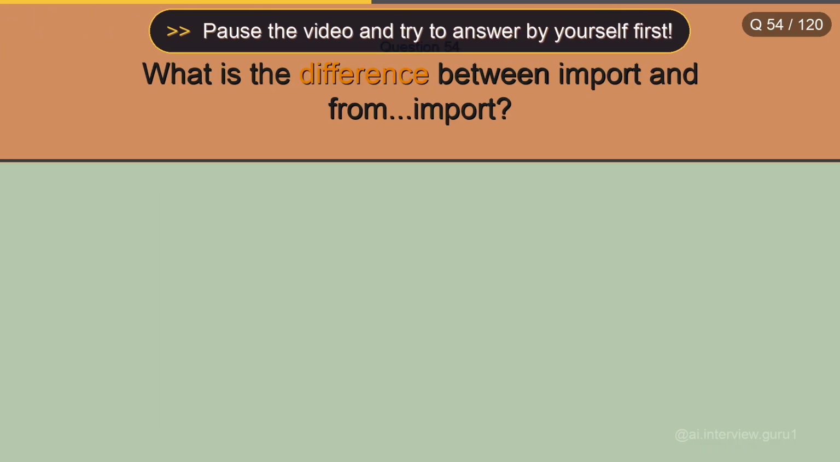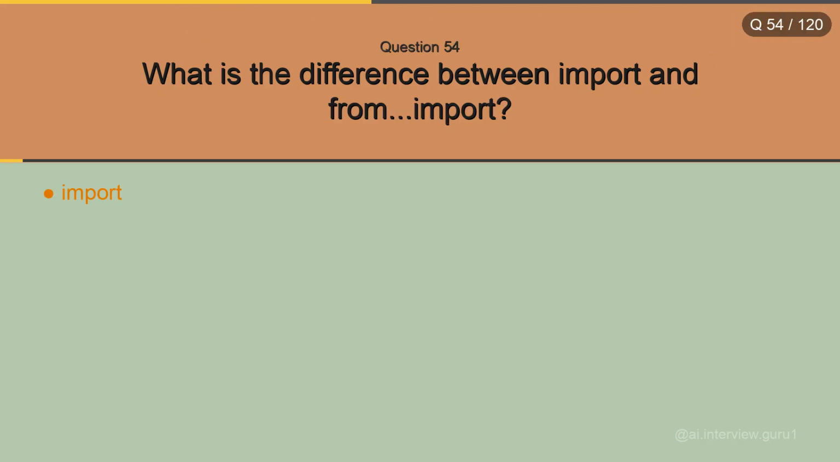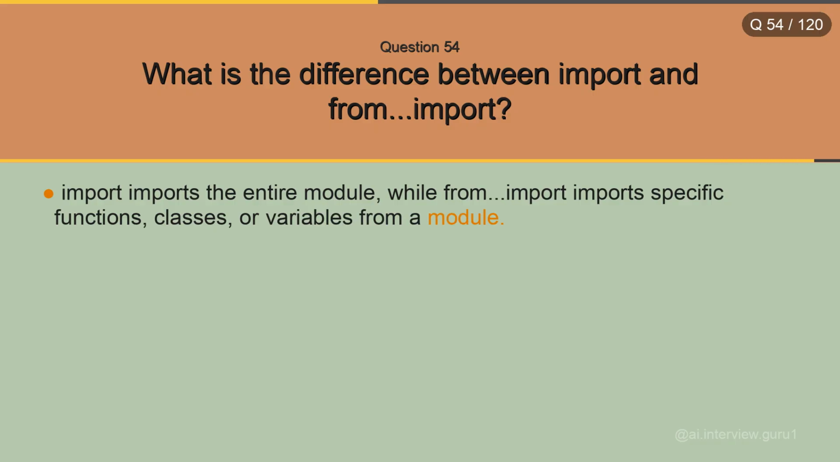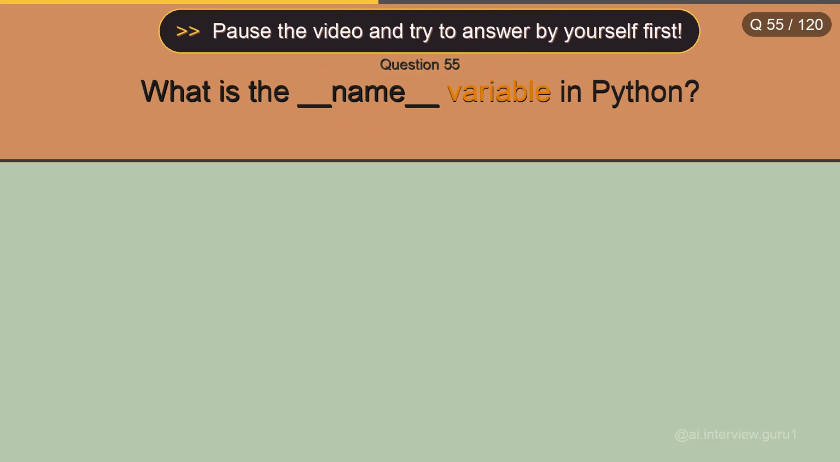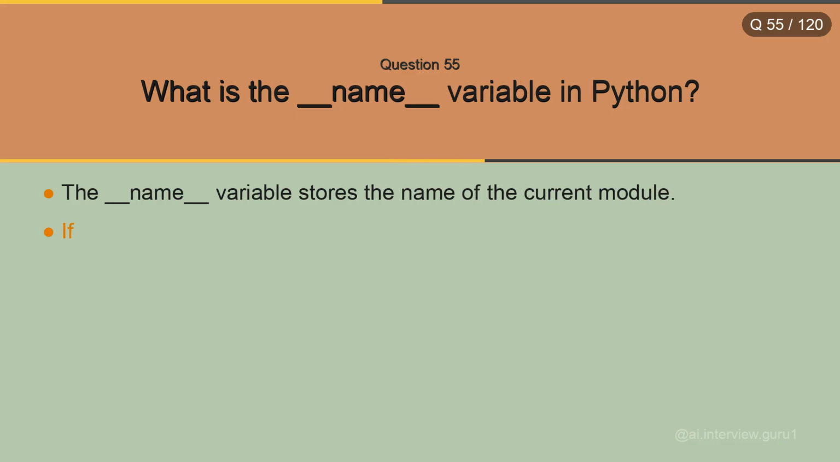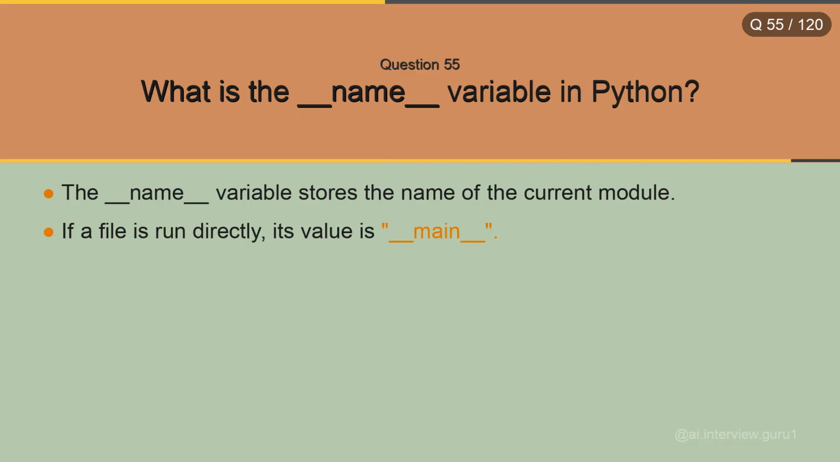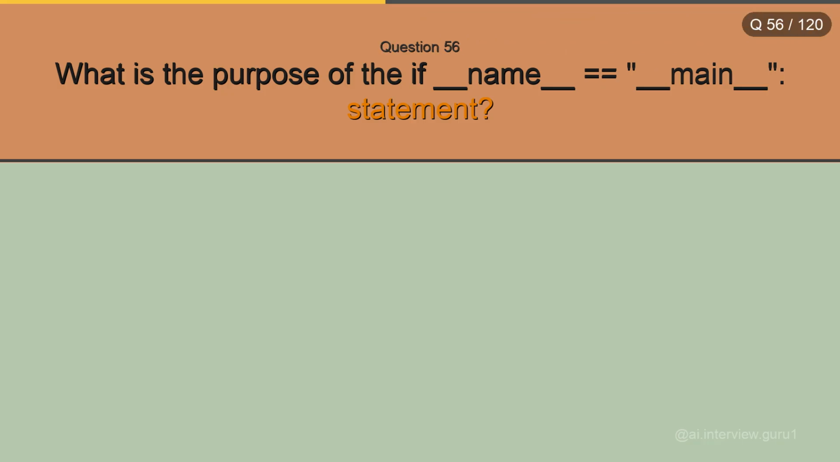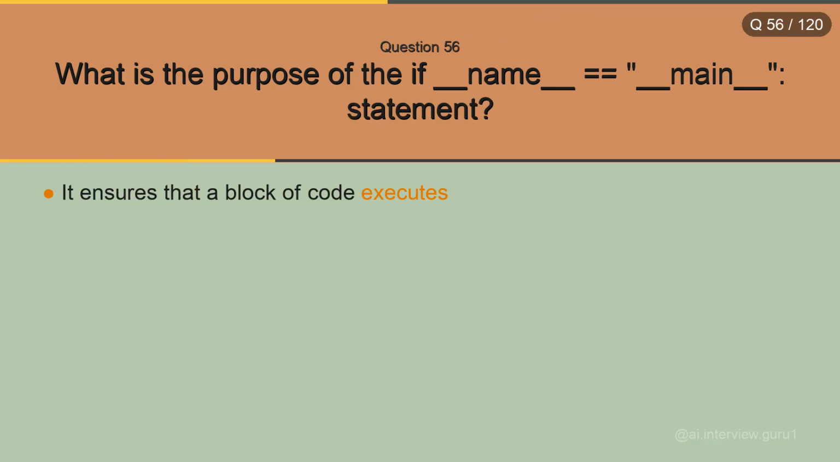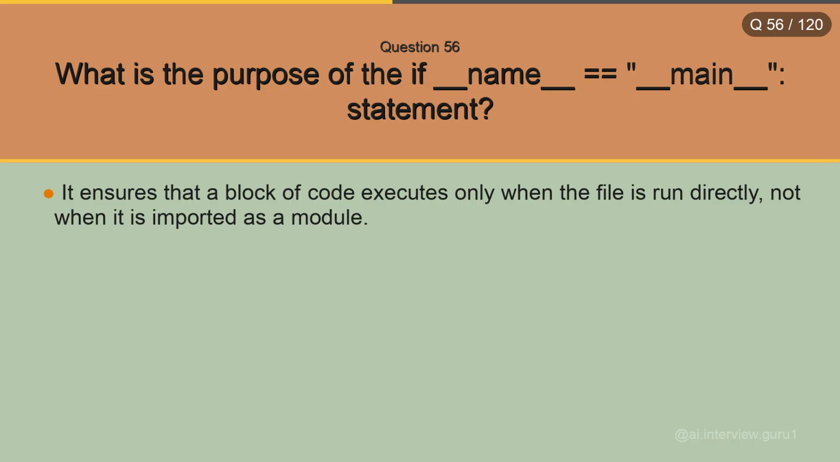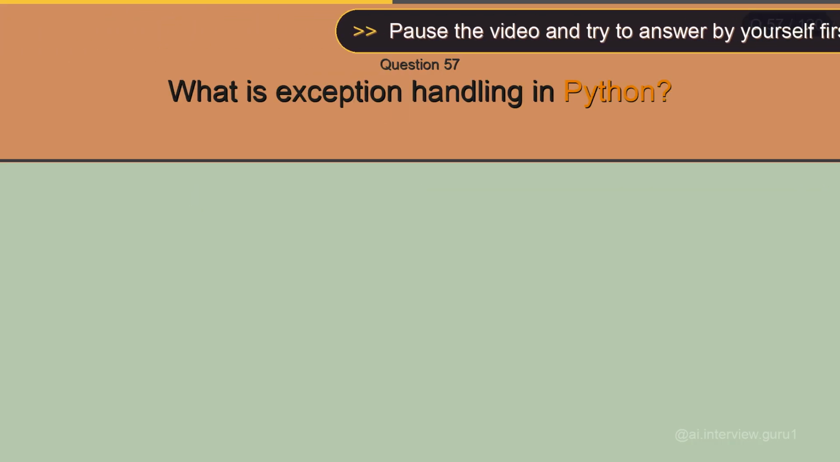What is the difference between import and from import? Import imports the entire module, while from import imports specific functions, classes, or variables from a module. What is the __name__ variable in Python? The __name__ variable stores the name of the current module. If a file is run directly, its value is __main__. What is the purpose of the if __name__ == "__main__" statement? It ensures that a block of code executes only when the file is run directly, not when it is imported as a module.